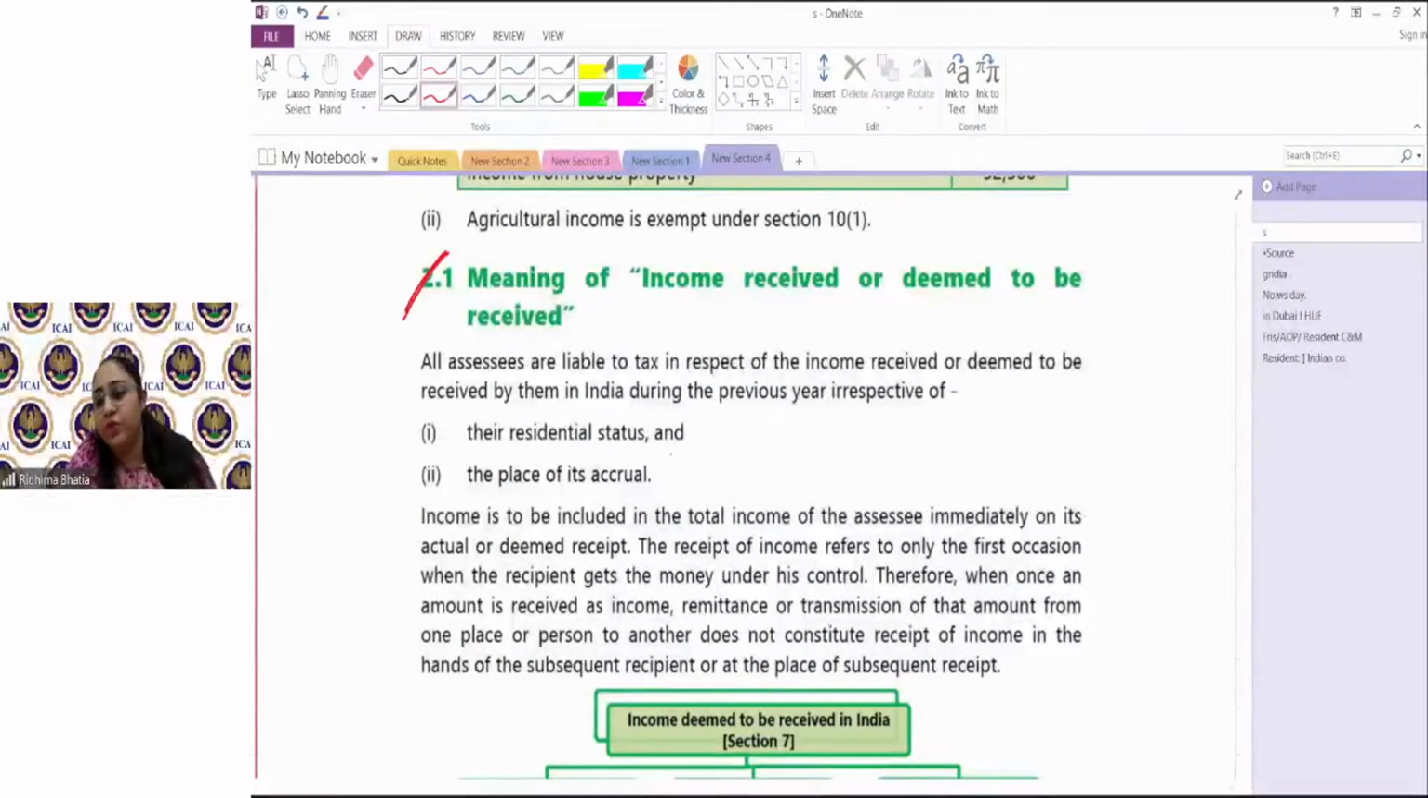This is part 2 of your chapter 2, residence and scope of total income. In the previous class, we discussed the residential status and the scope of total income as per the residential status. Today, we will dig deep into understanding the two terms which we saw in scope of total income: income received or deemed to be received, and income accrued or deemed to be accrued. Along with that, we'll do more of the questions which are there in your study material. Plus, if you have any doubts, we would be very happy to entertain.